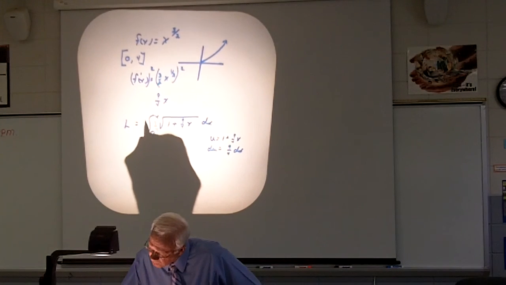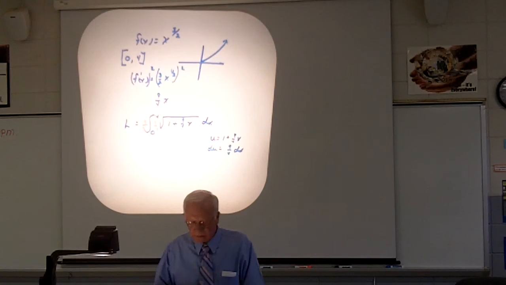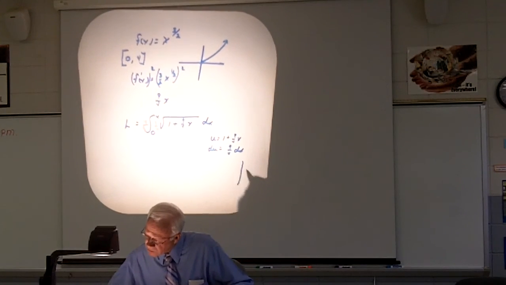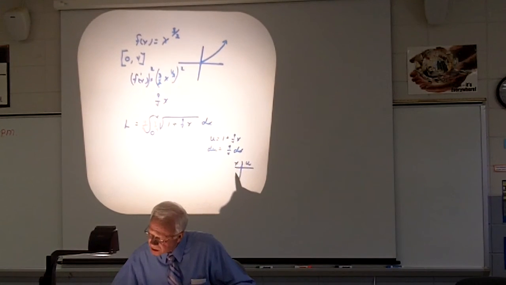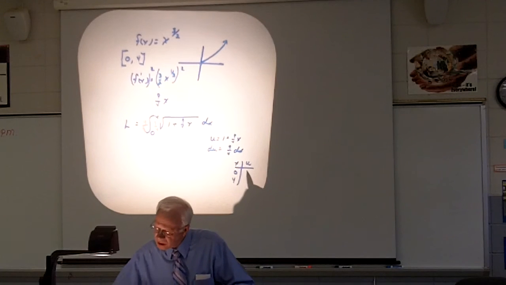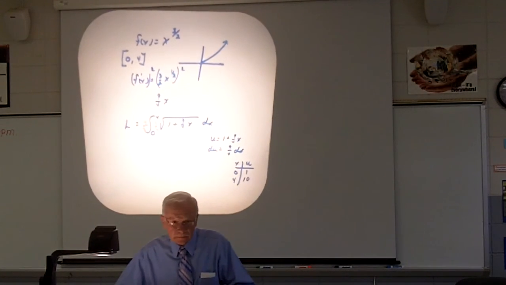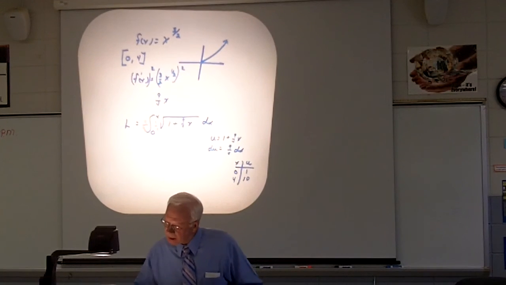9/4 here, so I'll put a 4/9 here. Okay? See that? Then I better also do this. Here is an x, and here's a u, and this is going to be a 0, and this is going to be a 4, and this is going to be a 1, and this is going to be a 10, 9. Okay, got that.